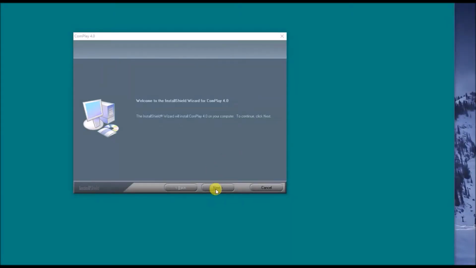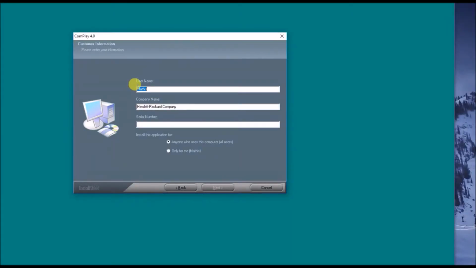Once the installer is launched, we can click Next. We'll have a username and company name, as well as a serial number. Serial number is going to be 485 453, and then a hyphen with your work order number.